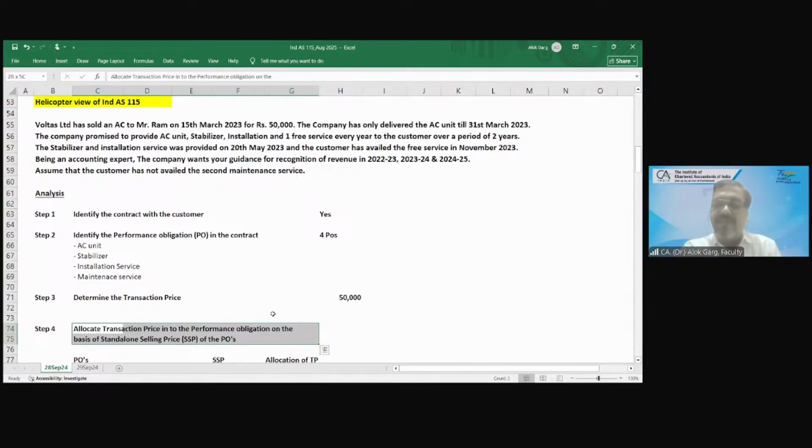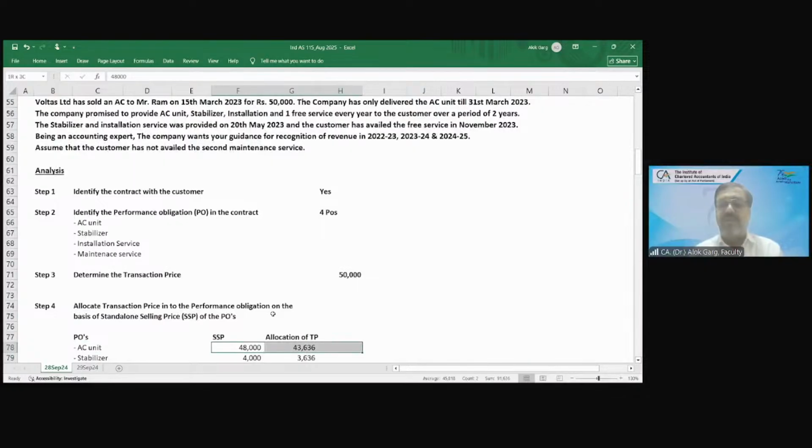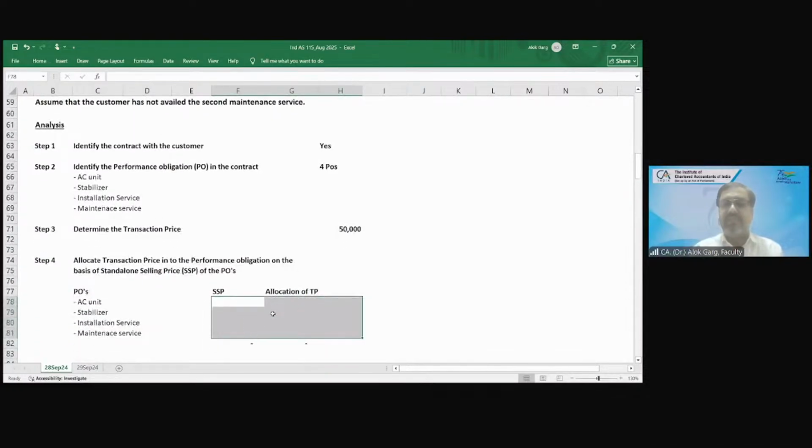It means this performance obligation has a standalone selling price. This performance obligation has a market price, market value. So the standard says that you need to allocate the transaction price into the performance obligations on the basis of their standalone selling price.